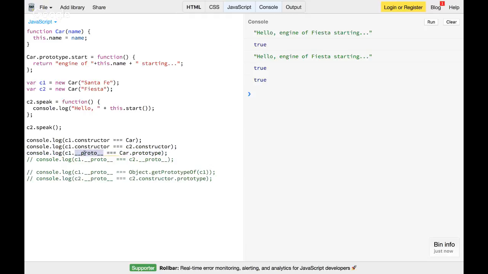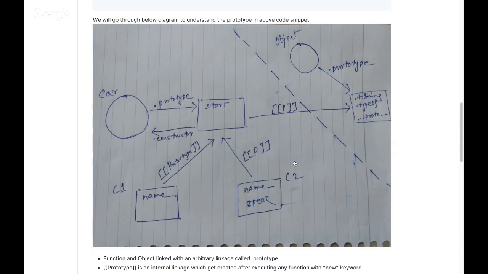Third one: c1.underscore proto equal to car.prototype. Does c1 have underscore proto? No, it doesn't. We'll go back to our diagram. Does c1 have underscore proto underscore? No, it doesn't have it. So it goes one level up.